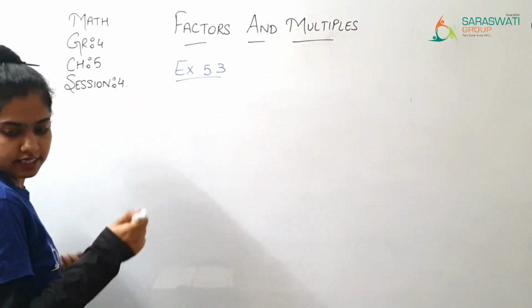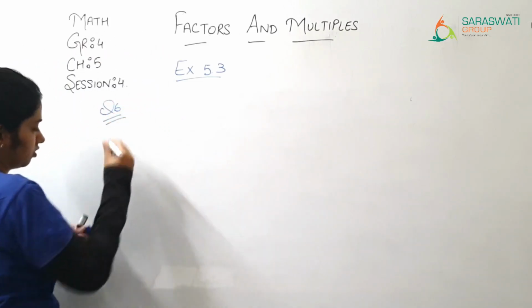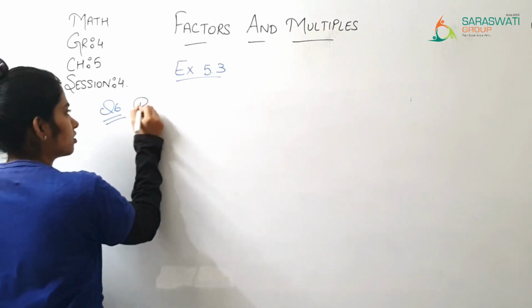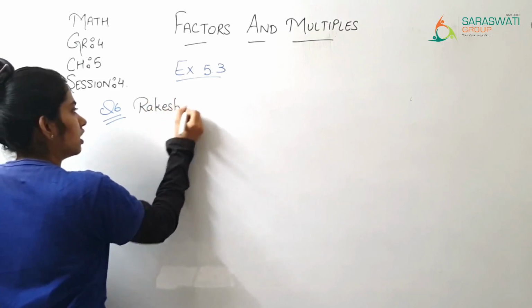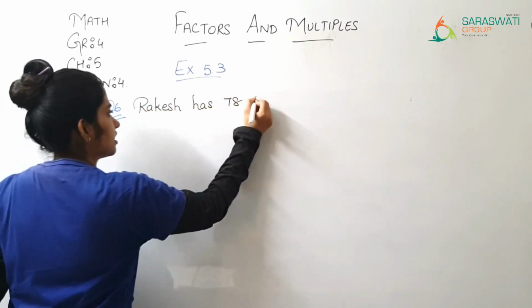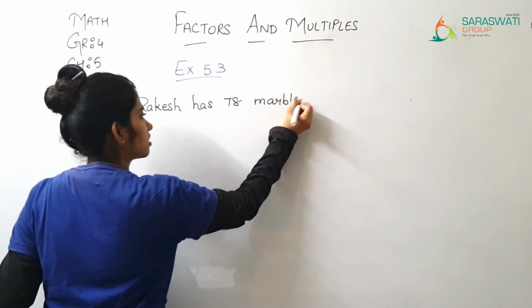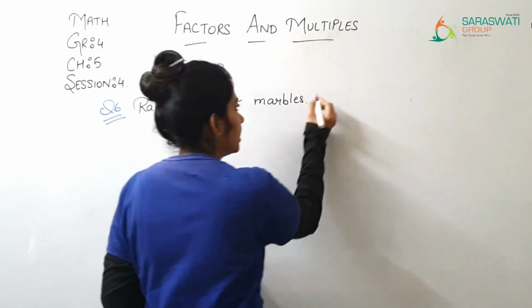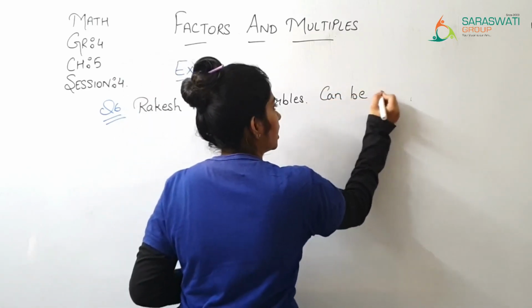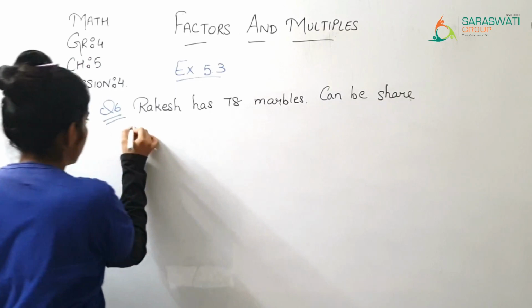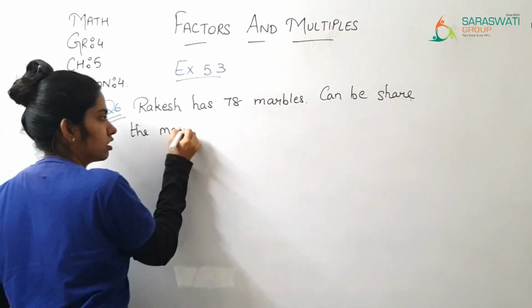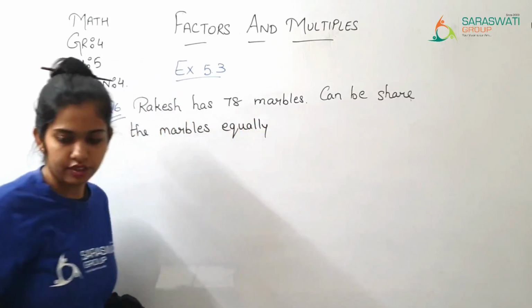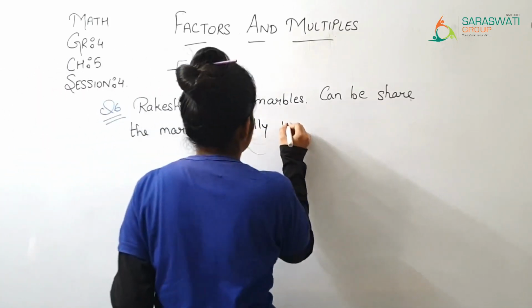Question number 6. Rakesh has 78 marbles. Can we share the marbles equally with his brother?